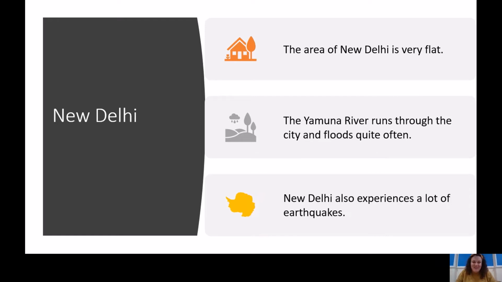Now, the city is renowned for the big river that runs through the middle. And unfortunately, it floods quite often. And that river is called the Yamuna. The Yamuna River. And as I've already said, New Delhi also experiences a lot of earthquakes.